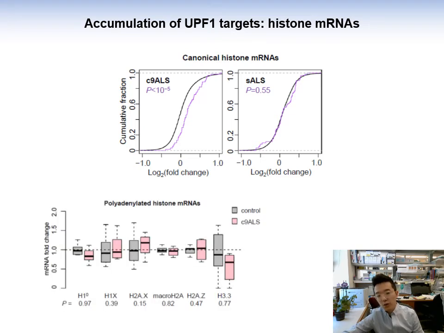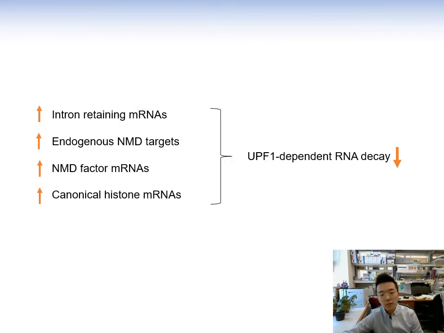In contrast, if we looked at the histone variant mRNAs that have poly-A tails, we no longer see these increase in abundance, suggesting that the accumulation is specific to the histone transcripts that require UPF1 for degradation. Therefore, the increase in all these UPF1-dependent RNA decay targets is consistent with the idea of a global defect in RNA surveillance in C9 ALS FTD.